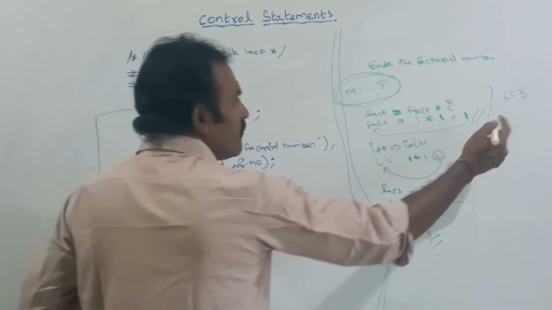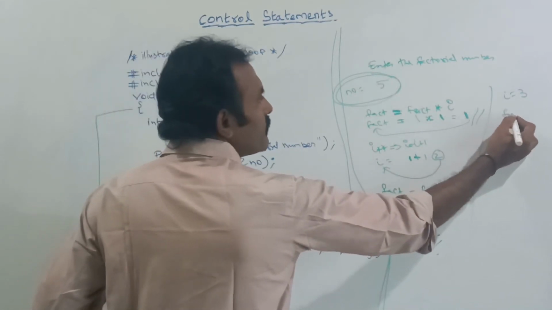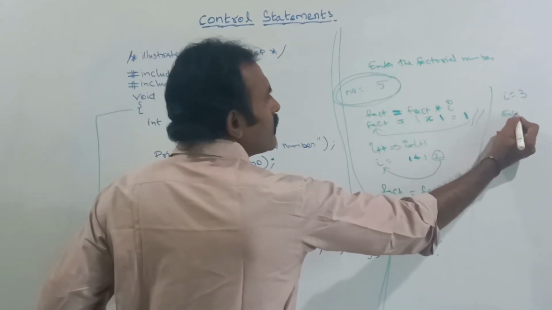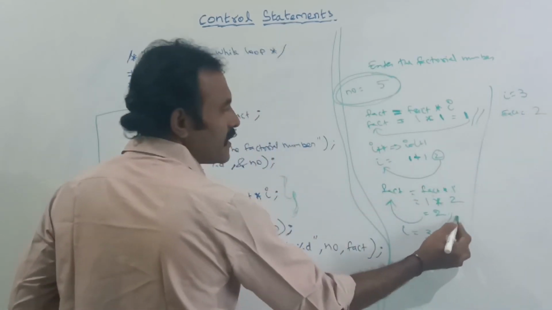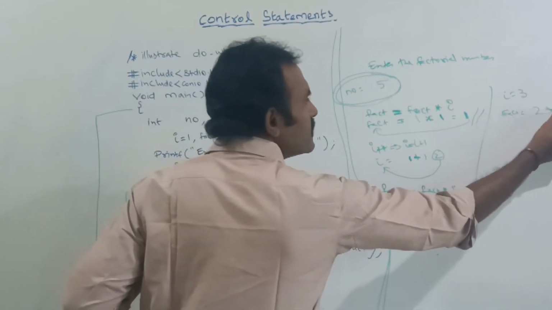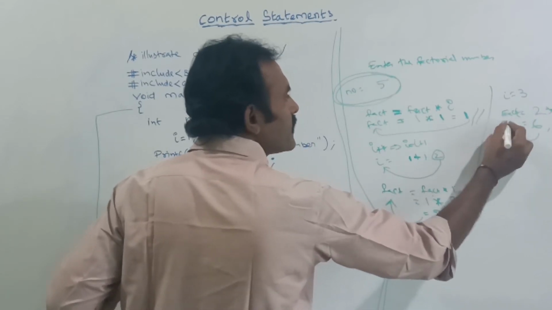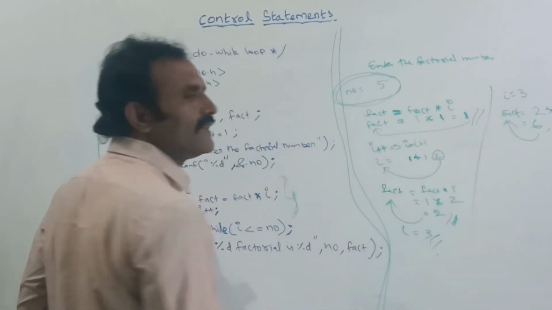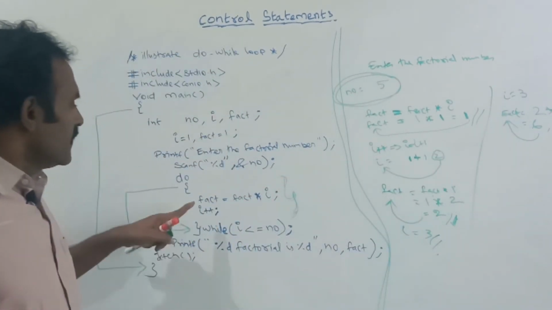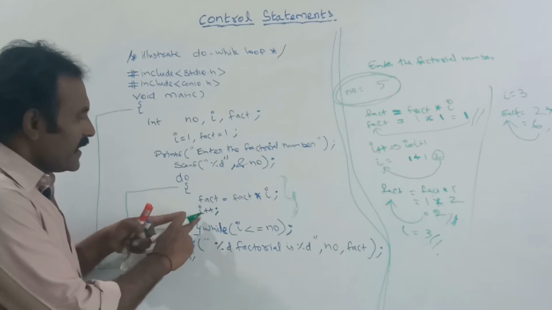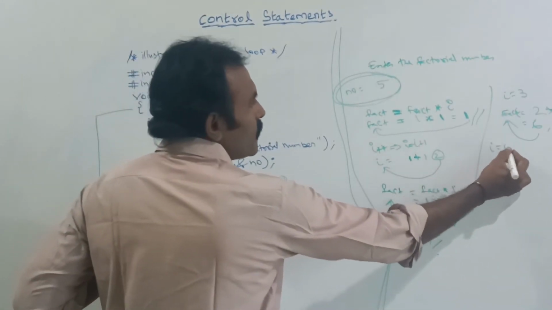Here now I value is 3, fact is equal to fact into I. What is the factorial? The current fact number is 2. 2 into I value 3, so the value is 6. Now currently the factorial value holds the value 6. So after that I is incremented, and now I value will be 4.